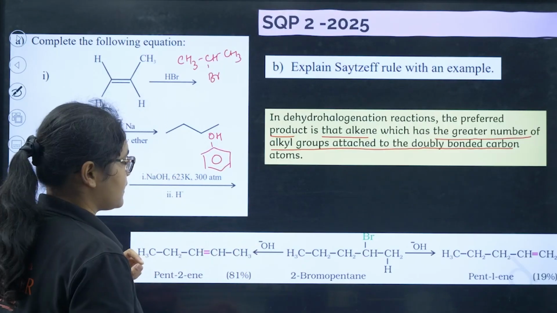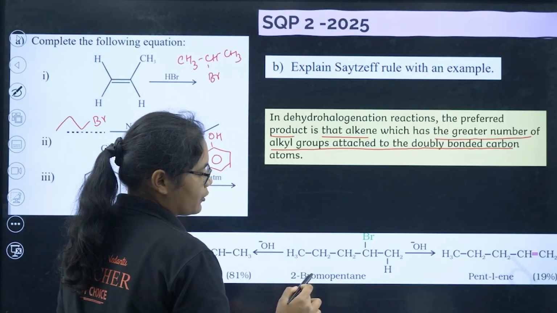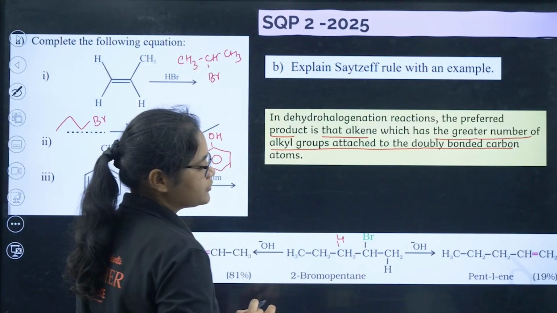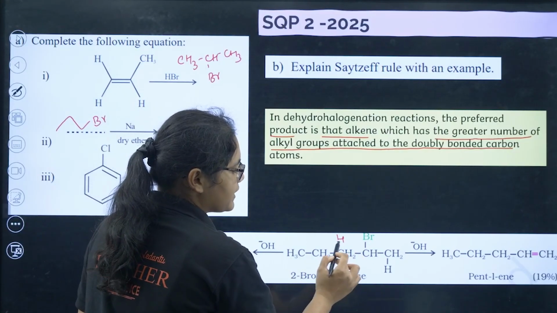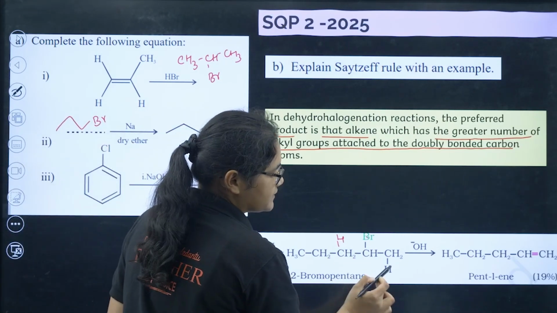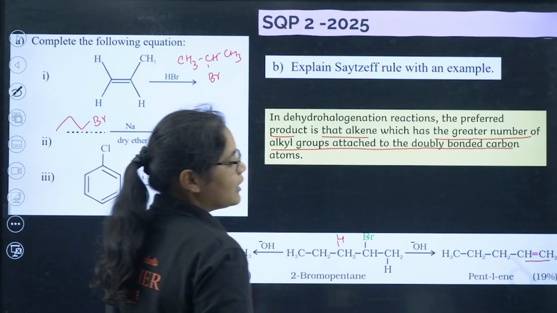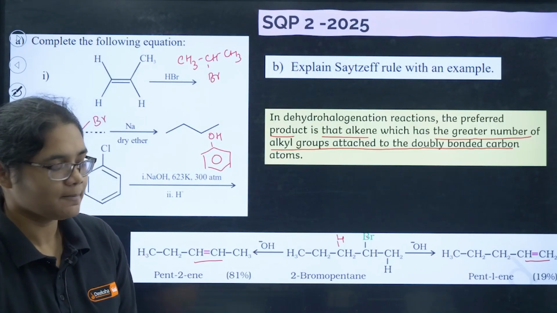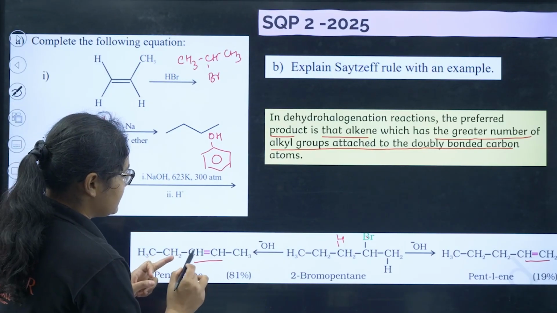If you have this compound, for example 2-bromopentane, here there is one beta hydrogen, and here also there is a beta hydrogen. If this H and Br are abstracted, we'll get a product here. And if this H and this Br are abstracted, we'll get a product here. Now there should be more carbons attached to the doubly bonded carbon. These are the double bonded carbons.